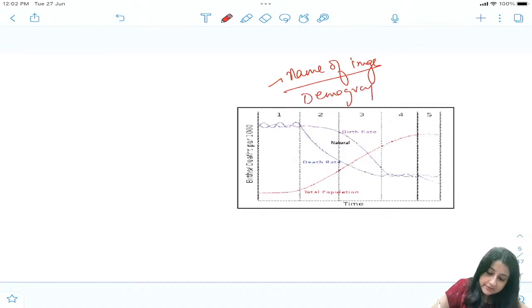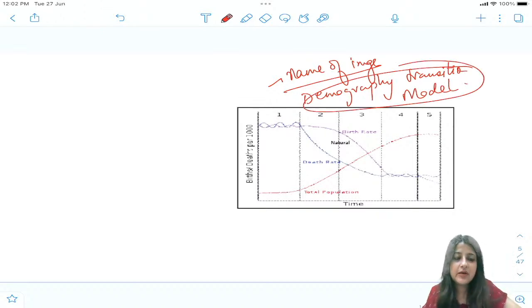Don't say demography cycle. The correct and most appropriate name is demography transition model.